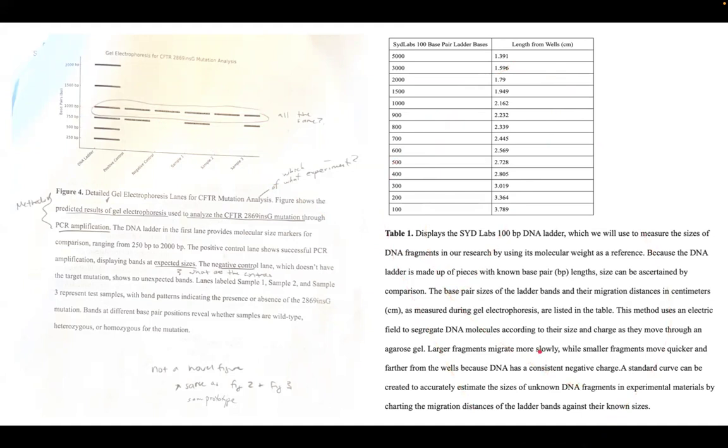This table won't really give me any points for this section, but I thought it would be good to have because it explains our Sid Labs 100 BP DNA ladder, and this is something that we're using in all of our experiments. For our Lambda virus that we've done so far, and in the future for our CFTR, this is what will be used also. So I thought that would be good to include.